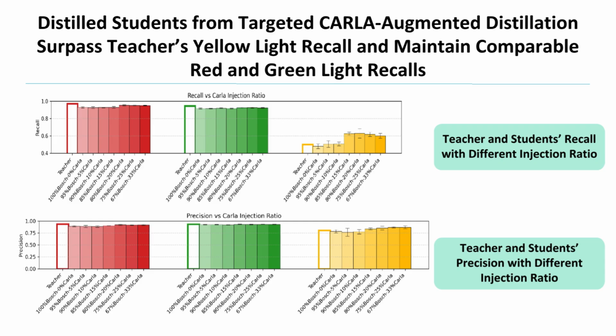These bar charts summarize precision and recall across injection ratios. The central pattern is that targeted injection raises yellow light recall, while red and green remain near the teacher on the in-domain Bosch evaluation. And also, you can distinguish the average injection ratio from the single selected configuration, which is the 69% recall on the best student model, that is 80 to 20 real to synthetic ratio with a classification weight of 1.5.